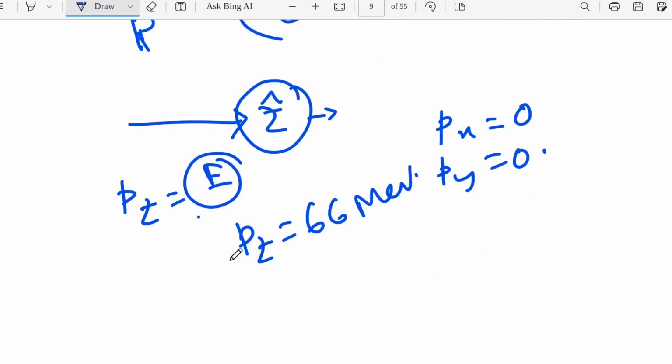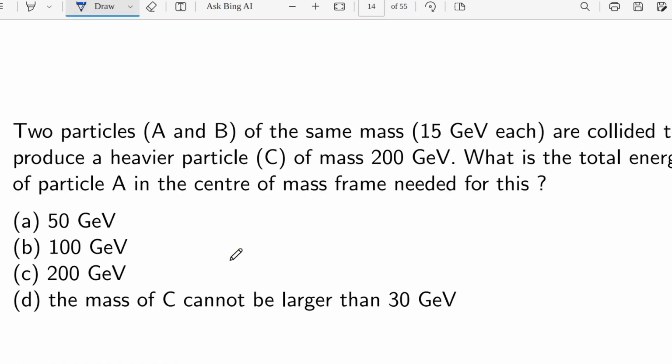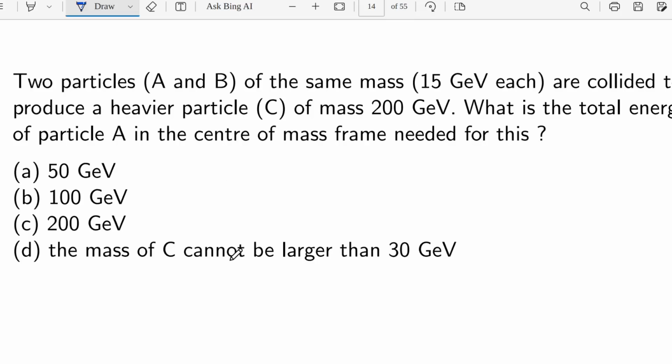Okay, we are moving to the next question. Yeah, this is the next question. What is the next question? Two particles A and B of the same mass 15 GeV each are collided to produce a heavier particle C of mass 200 GeV. What is the total energy of particle A in the center of mass frame needed for this? Okay, what is the total energy?